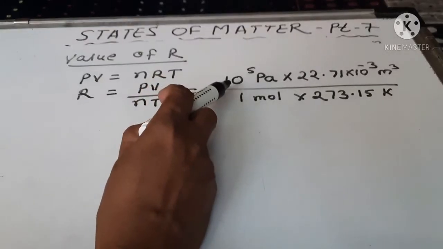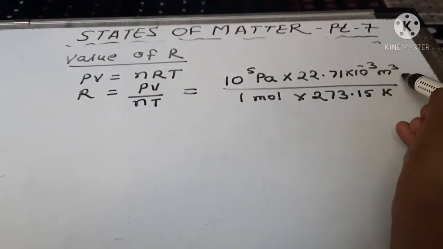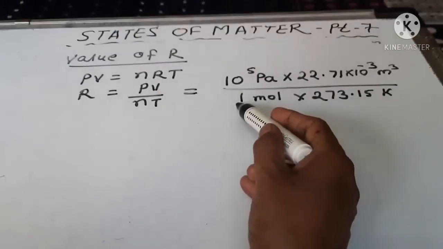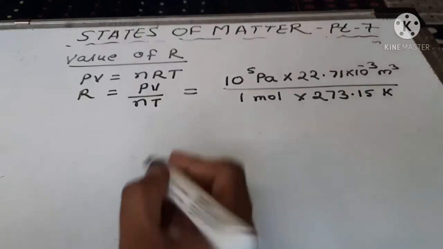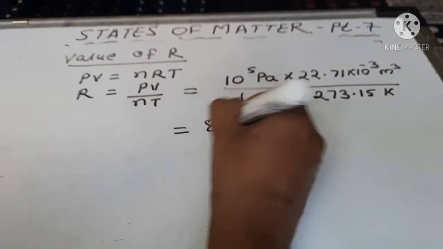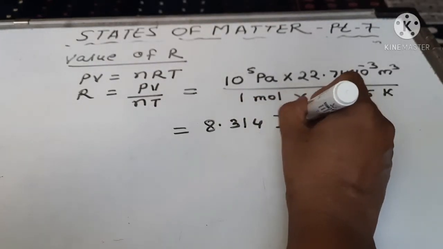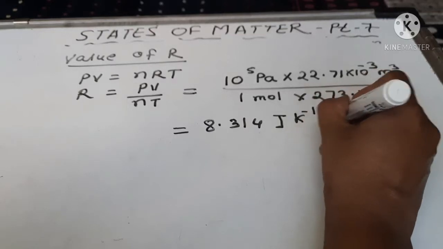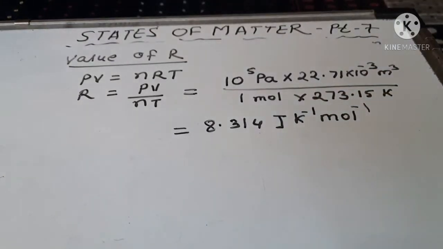With these values we get R equals 8.314 joule per Kelvin per mole.